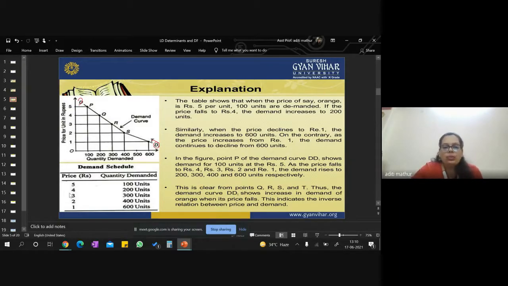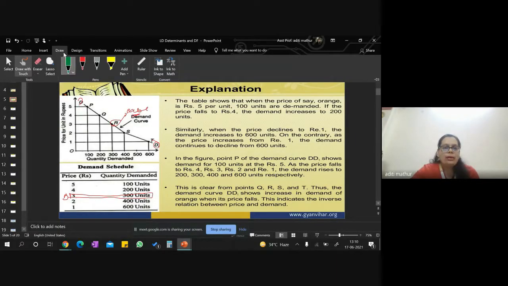And over here, through this schedule also, I can understand the law. Let's take the 300 unit at the rupees of 3 as our baseline, which is actually our point R. We are assuming it is our base because we need something for comparison. So we are taking it as a base, right?